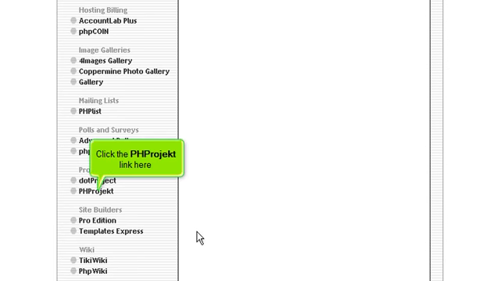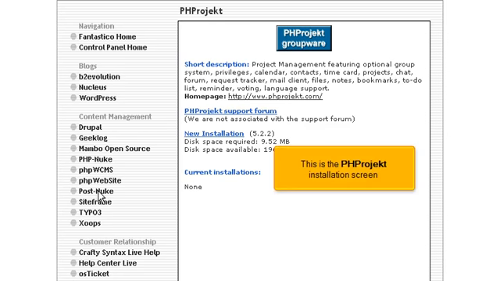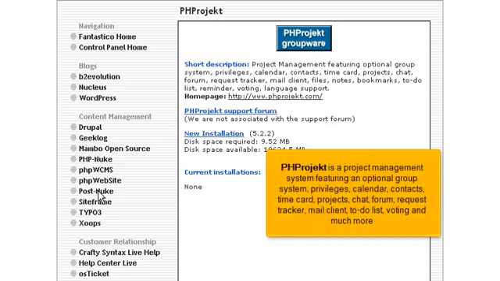Click the phprojekt link here. This is the phprojekt installation screen. phprojekt is a project management system featuring an optional group system, privileges, calendar, contacts, time card, projects chat, forum, request tracker, mail client, to-do list, voting, and much more.